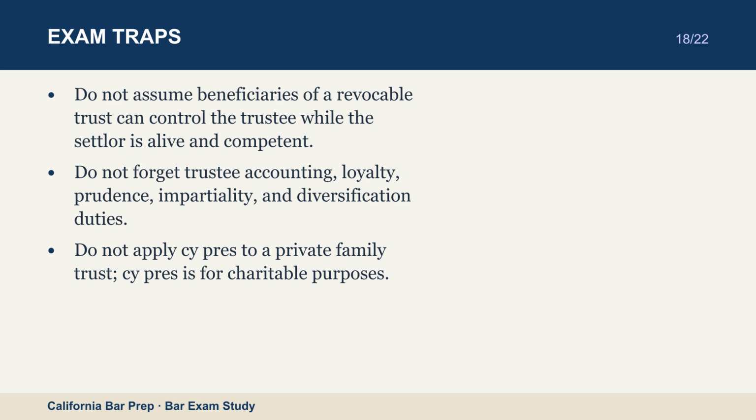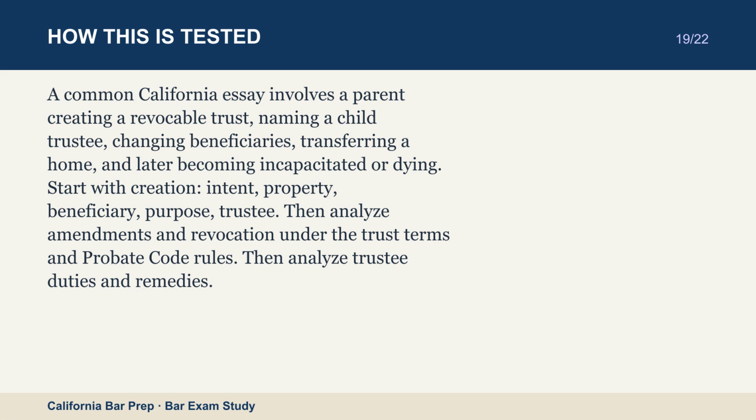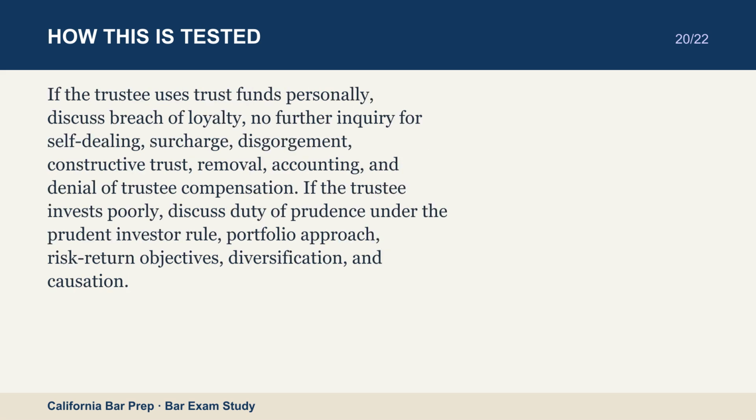A common California essay involves a parent creating a revocable trust, naming a child trustee, changing beneficiaries, transferring a home, and later becoming incapacitated or dying. Start with creation. Intent, property, beneficiary, purpose, trustee. Then analyze amendments and revocation under the trust terms and probate code rules. Then analyze trustee duties and remedies. If the trustee uses trust funds personally, discuss breach of loyalty, no further inquiry for self-dealing, surcharge, disgorgement, constructive trust, removal, accounting, and denial of trustee compensation.